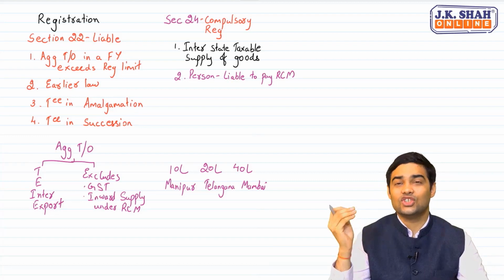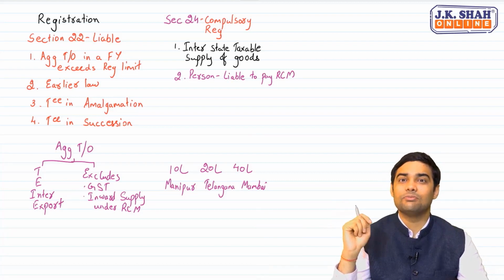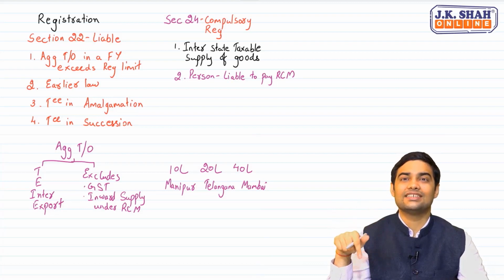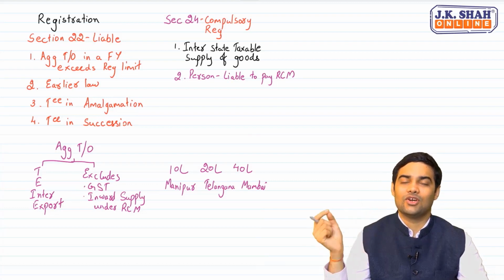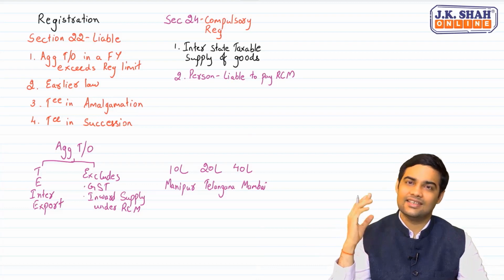Clear? So GPA to factory, insurance agent to insurance company, director to body corporate, recovery agent to banks and financial institutions, those who are mentioned in the recipient column, they have to register because they are the persons liable to pay tax under RCM.